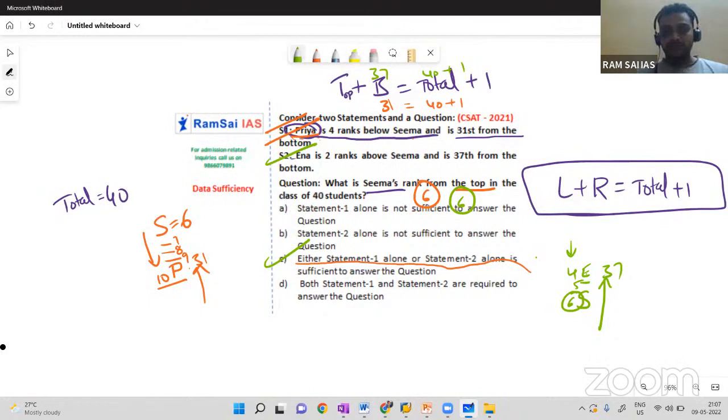It was asked in 2021, the very recent one, and I hope it is very clear for you. The only thing you should know to solve this problem is that bottom rank plus top rank is 1 more than total, or left side rank plus right side rank is 1 more than total. If you can apply this formula, you can easily solve this problem.